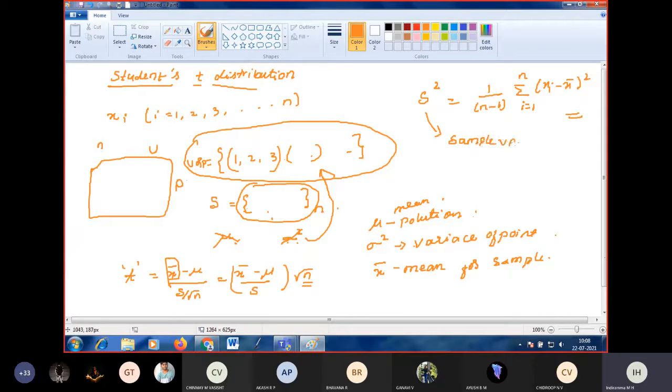Sample variance. You have to differentiate with variance. So x bar is the mean of the sample. S square is the variance of the sample. Here we already use sigma square, so for that we are to differentiate it. So we are using S square. S square is the sample variance. X bar is the sample mean. Mu is the mean of the population. Sigma square is the variance of the population.